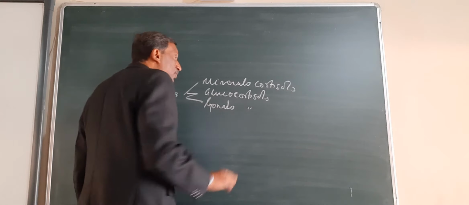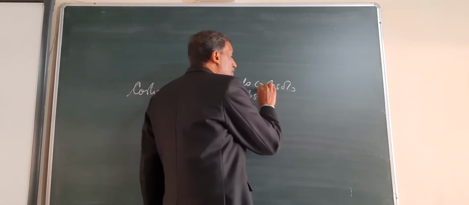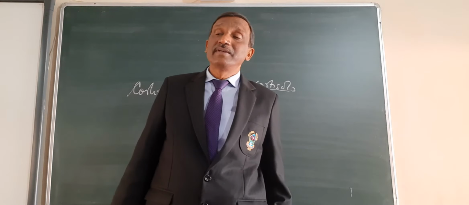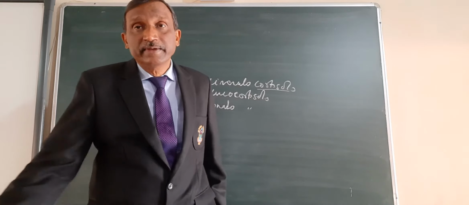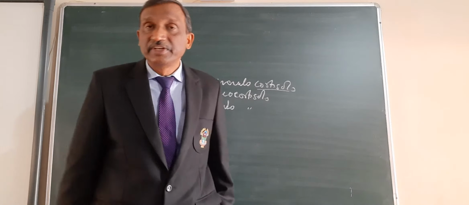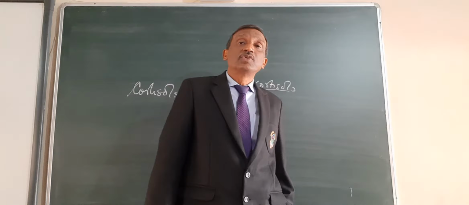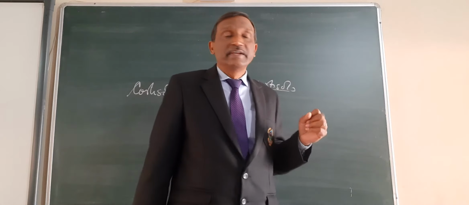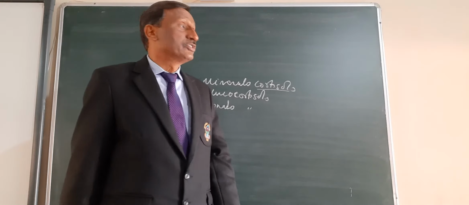Gonadocortisols. So three types of corticoids are there. Now, they are responsible for maintaining the mineral content, sodium and potassium mainly, and calcium to a great extent. Their metabolism is controlled by mineralocorticoids. And the second one is glucocorticoids.